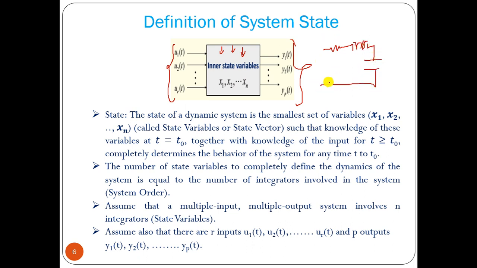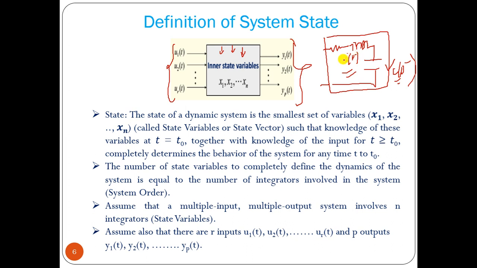This is the system. Then we can have initial conditions of the system. That means we can have i(0-), the initial current of the inductor, or we can have VC(0-), the capacitor voltage at 0 minus. That means before the switching operation we can have initial conditions.